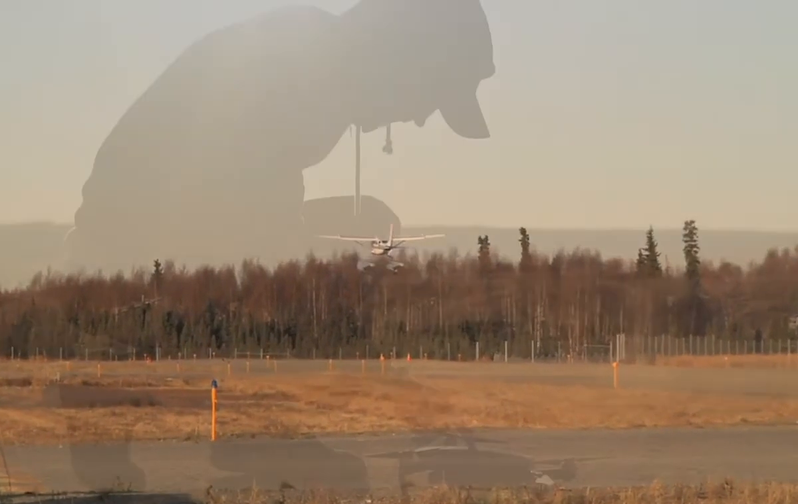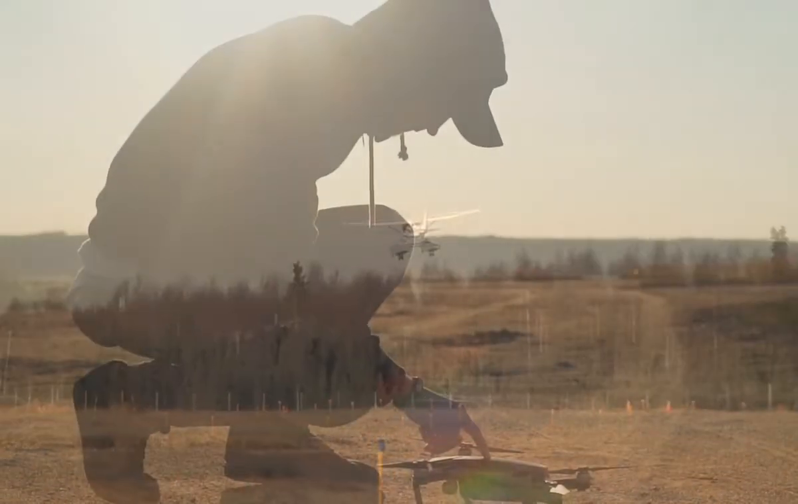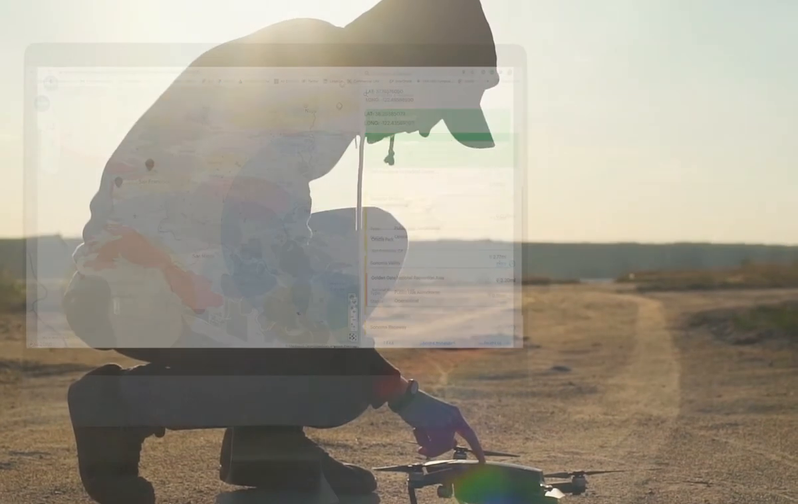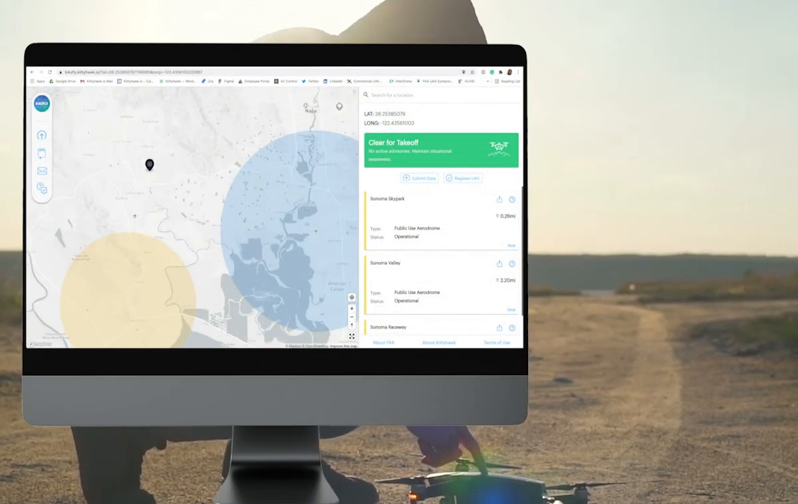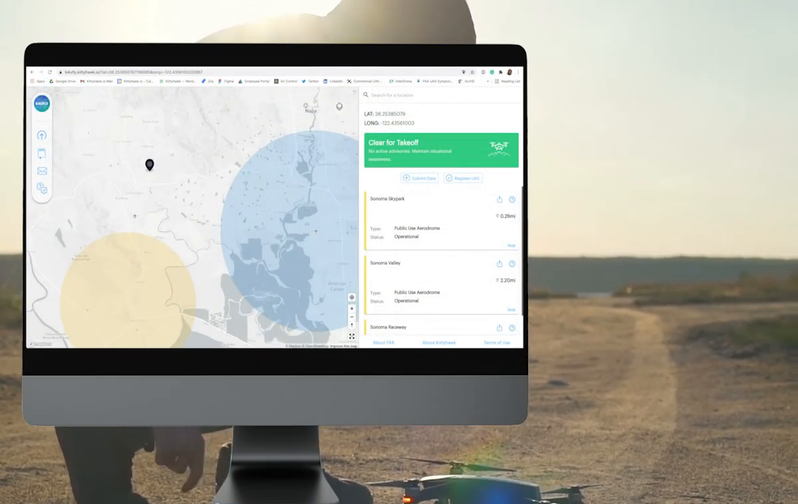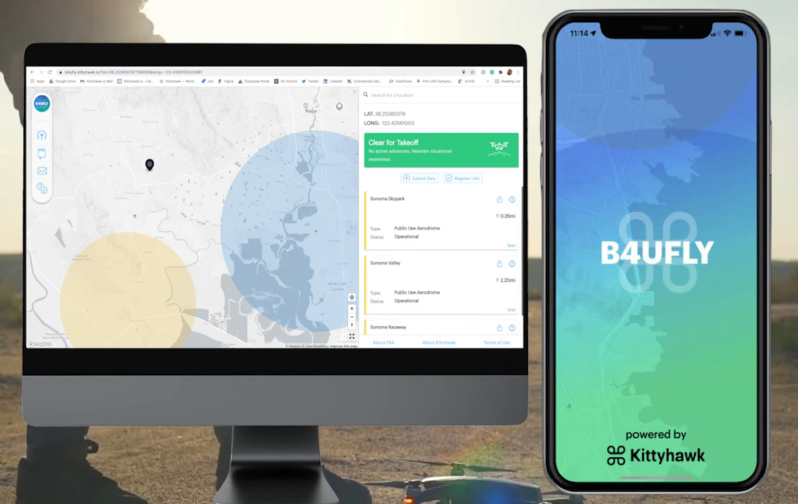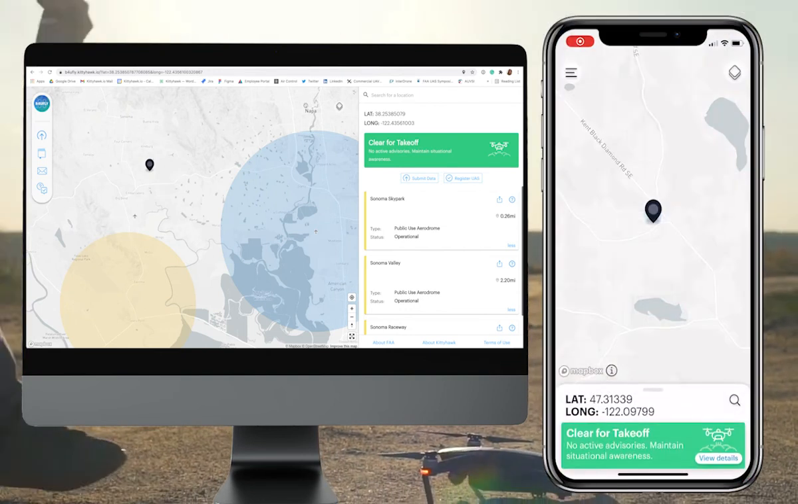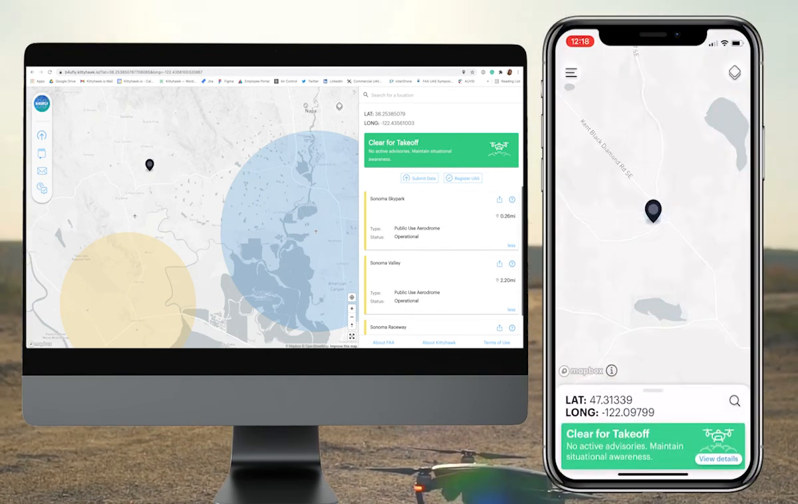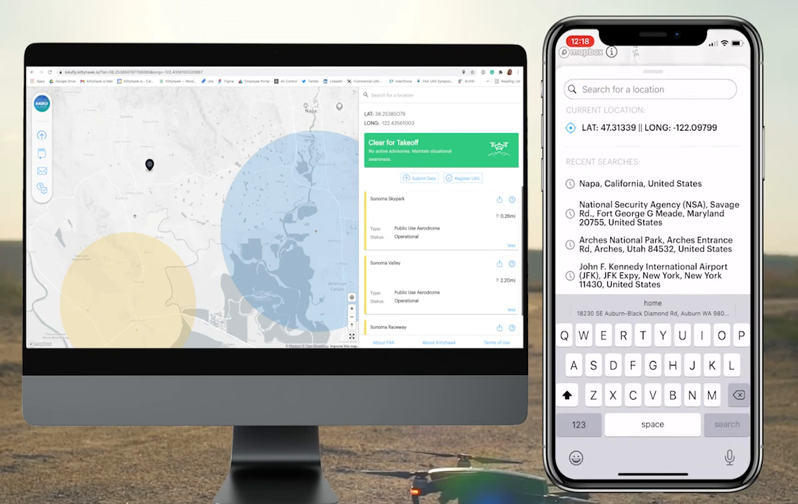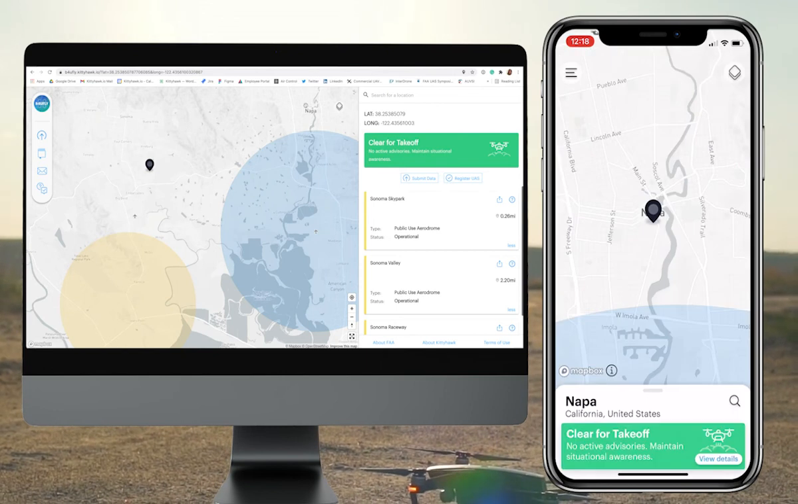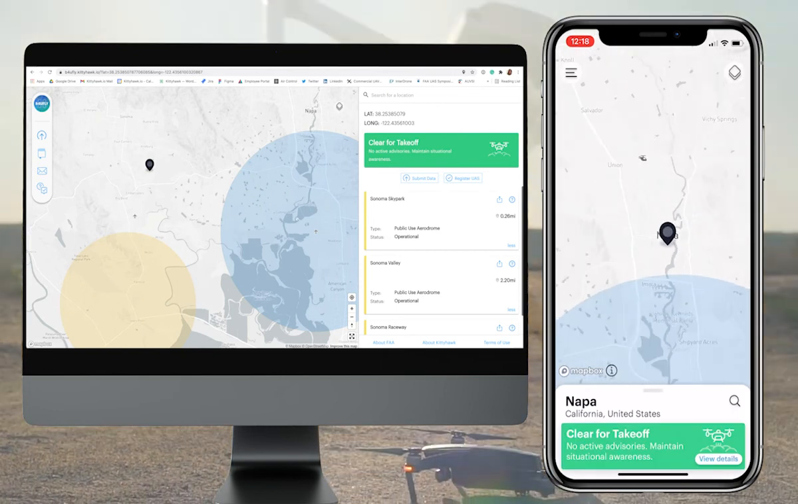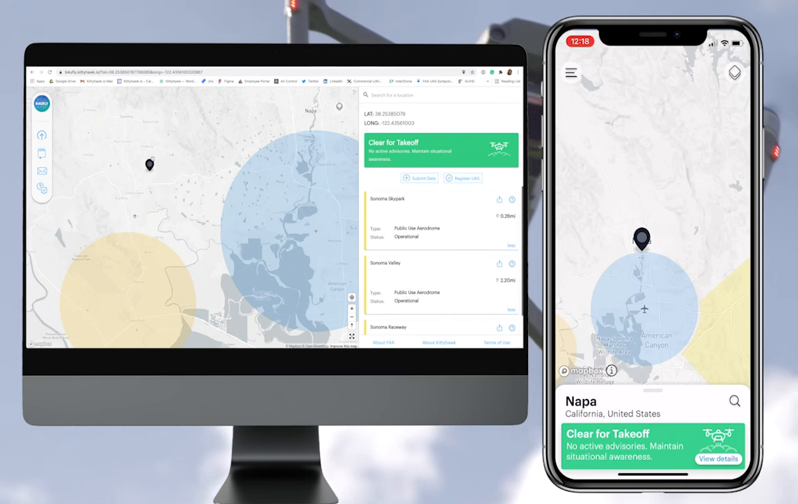Now let's take a closer look at the different types of airspace at a few different airports. First, navigate to beforeyoufly.kittyhawk.io or open the Before You Fly app. Then, when you're looking at the map on the Before You Fly platform, you'll see gray airplane icons indicating an airport at that designated location, as we can see here in the Napa area.